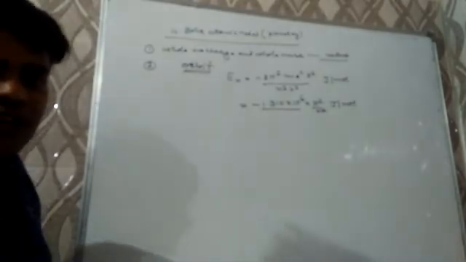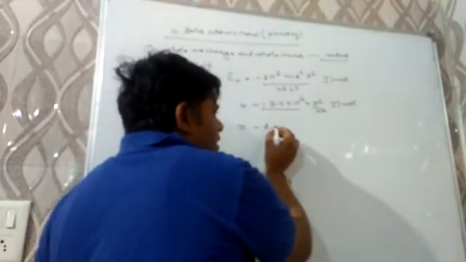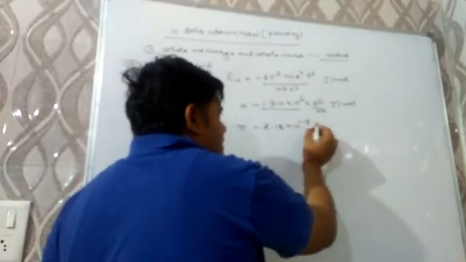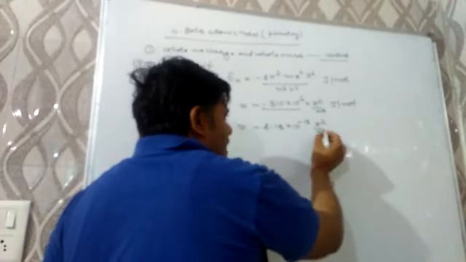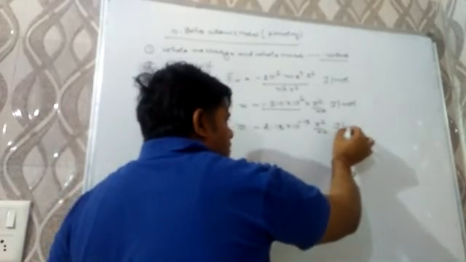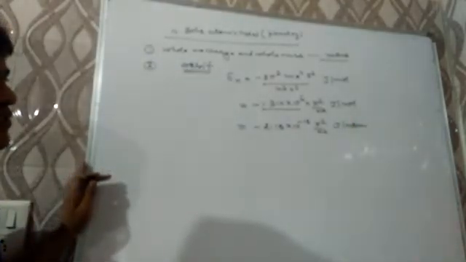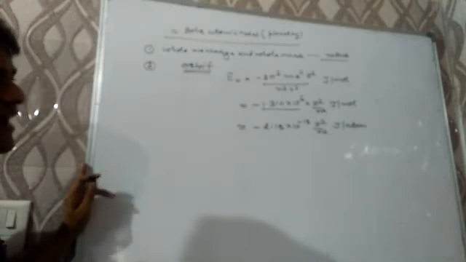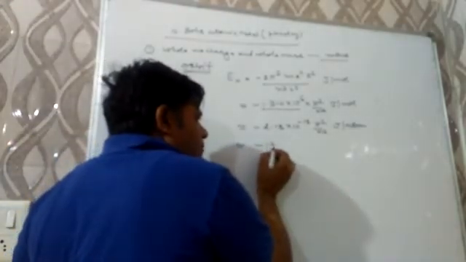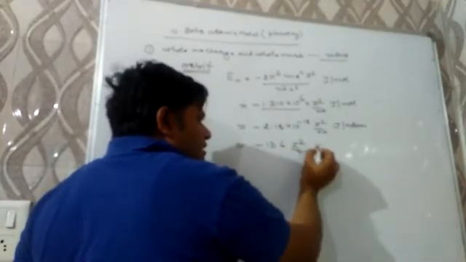If I want to convert it into joule per atom, then I have to divide by Avogadro number. Then the value comes out to be minus 2.18 into 10 raised to power minus 18 z square over n square joule per atom. And in electron volt, its value will be minus 13.6 into z square over n square electron volt.